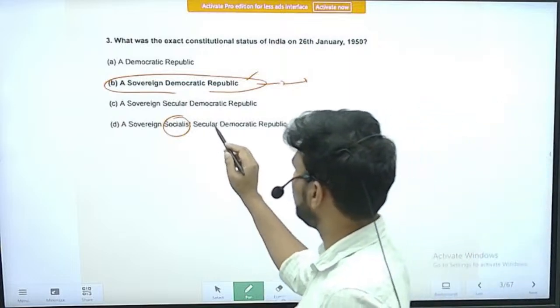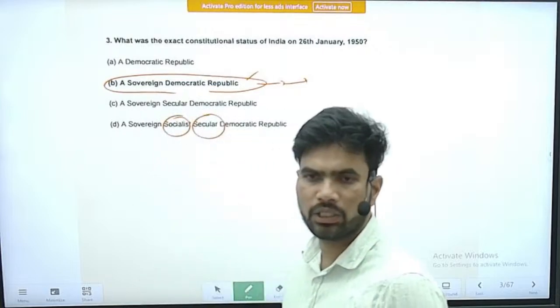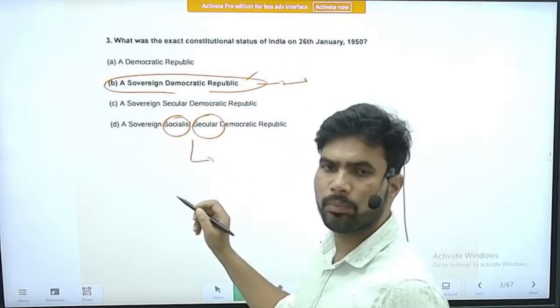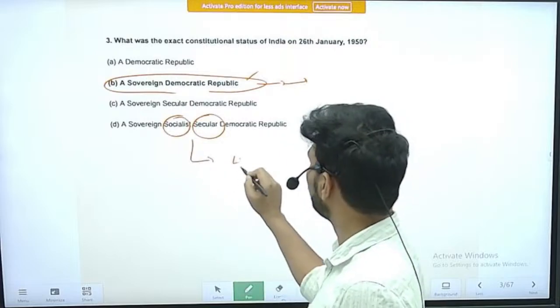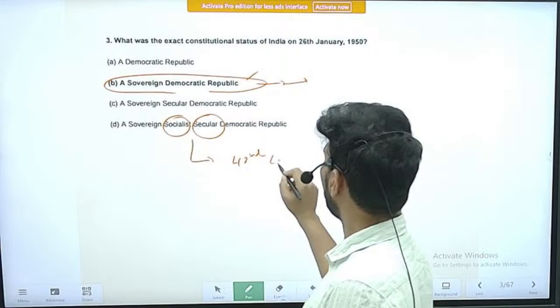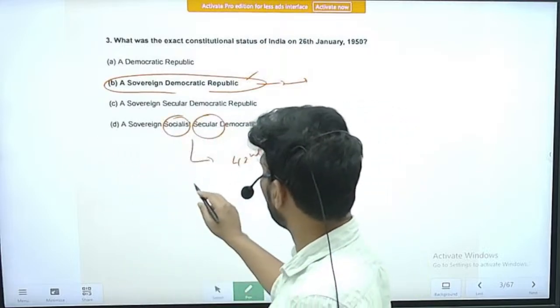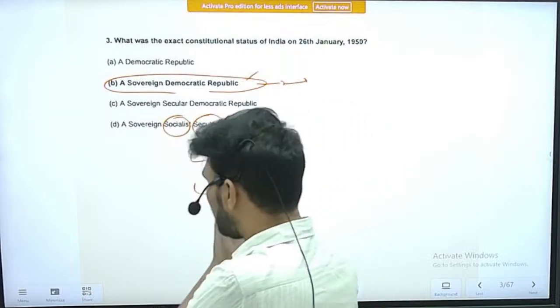You know very well that the two words, socialist and secular, which describe the state, were added into the preamble through the 42nd Constitutional Amendment Act. Apart from that, one more word was also added, that is integrity.